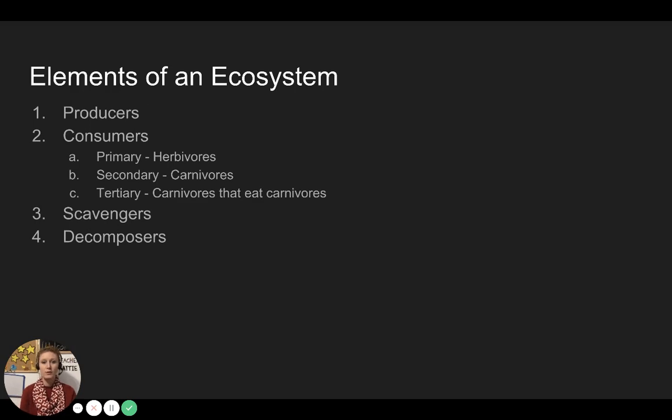Elements of an ecosystem. There are 5 elements: producers, consumers, which have primary consumers, herbivores, secondary consumers, carnivores, tertiary consumers, carnivores that eat carnivores, scavengers, decomposers.